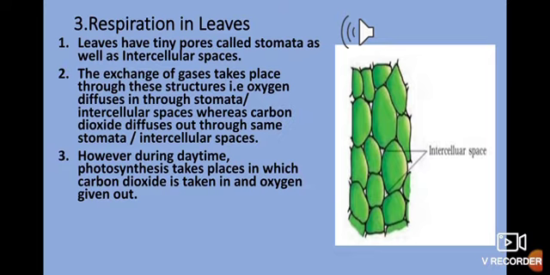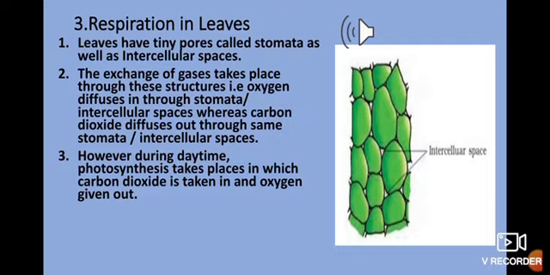Another important fact is that a part of the oxygen given out as a result of photosynthesis is used up by the plants for respiration, and the rest is given out through the stomata. During the daytime photosynthesis takes place, and during photosynthesis oxygen is released. However, the entire oxygen is not thrown out.